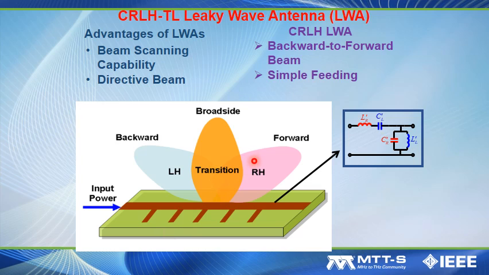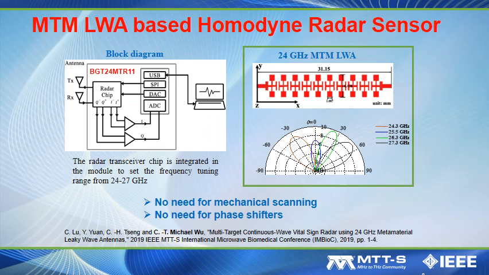This simple frequency-dependent beam scanning capability can allow us to do main beam manipulation, which is very useful particularly in radar sensing detection. So then we design a CRLH leaky wave antenna at the 24 gigahertz range. As you can see here, when we scan the frequency from lower frequency to higher frequency, we can see the main beam actually will change. And we connect this leaky wave antenna at 24 gigahertz to a radar sensor chip.